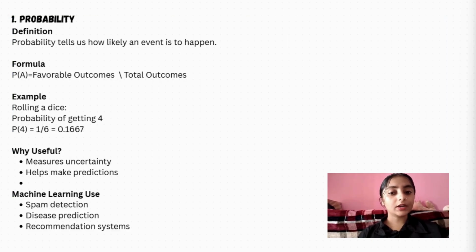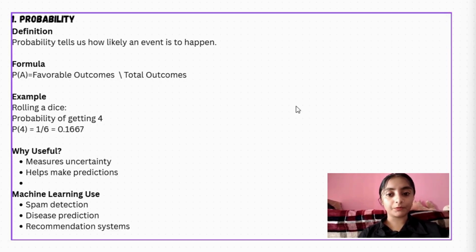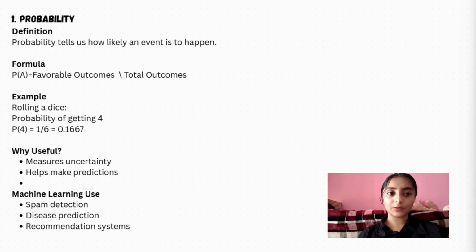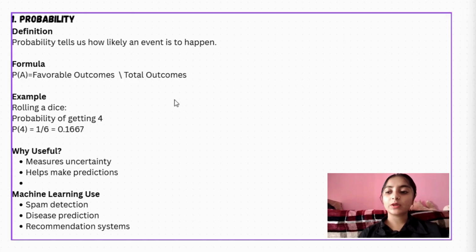So here we'll see examples for 0 and 1, where 0 is an impossible event and 1 is a certain event. First, the probability of the sun rising tomorrow. It is certainly going to happen, so that is considered as 1. Now the probability of a human flying naturally. It can't happen, it is an impossible event, so we give it 0.